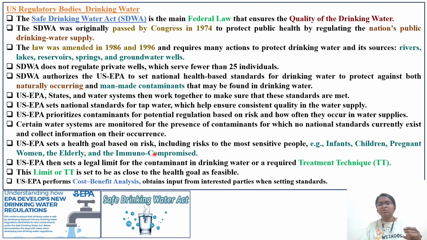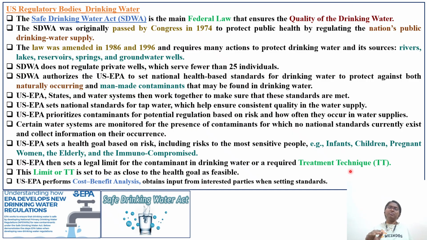The US EPA sets a health goal based on risk, which comes under the MCLG that we'll discuss in the next slide, including risk to the most sensitive populations: infants, children, pregnant women, the elderly, and the immunocompromised. The US EPA then sets a legal limit for the contaminant, for example lead, arsenic, or DDT in drinking water, or a required treatment technique.